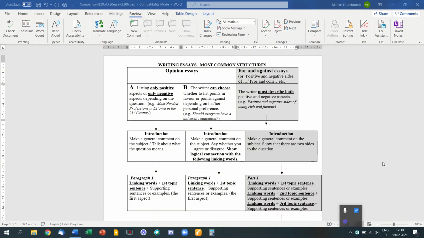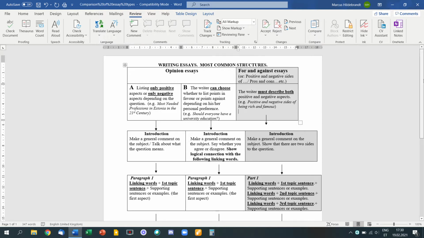All right, today you're going to learn how to write an opinion essay. Remember, your previous essay was a for and against essay that has a very certain structure. In the introduction, you make a general comment on the subject, but you don't give your opinion yet, but show that there are two sides to your question.